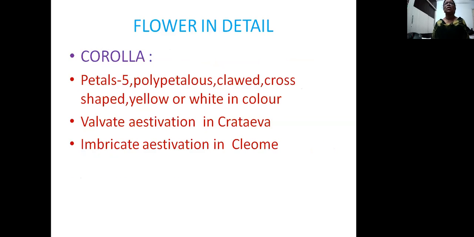Coming to the corolla, the inner whorl of perianth, the petals are four in number, so polypetalous. They have clawed nature and cross shape, yellow or white in color. Here it is valvate estivation in Crateva; in some Cleome species, it is imbricate estivation.